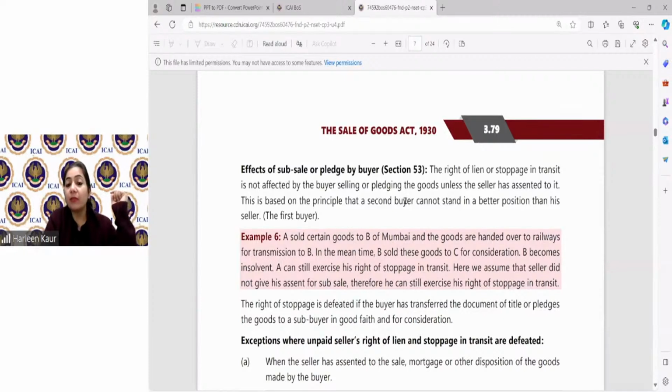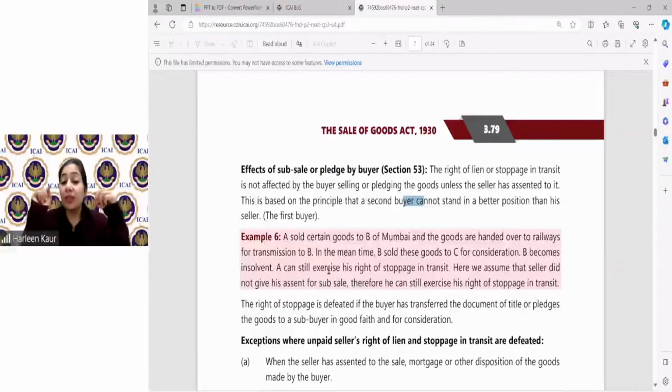It says second buyer will not get a better position than the first buyer if the payment has still not been made. If my payment is pending, I can still exercise my right to lien or stoppage in transit depending upon whether I have the goods or not. Let's take the example. A sold the goods to B of Mumbai and the goods were handed over to the railways for transmission. A has loaded the goods in Mumbai and they are given to the railway authorities.